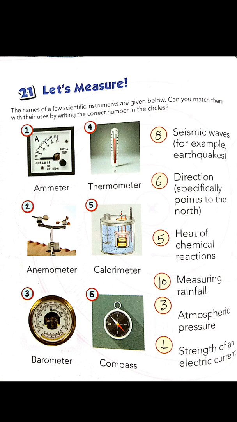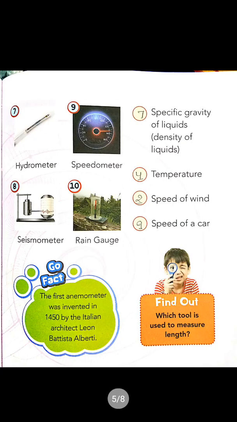Sixth is compass, which measures directions, specifically pointing to the north side. Seventh is hydrometer. It is used to measure specific gravity of liquids, means density of liquids.